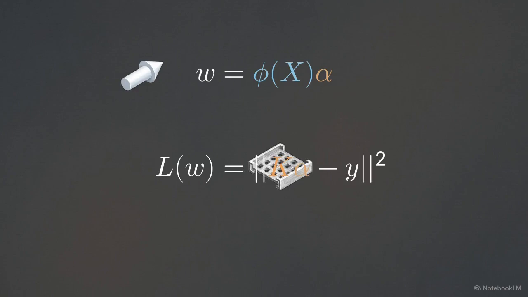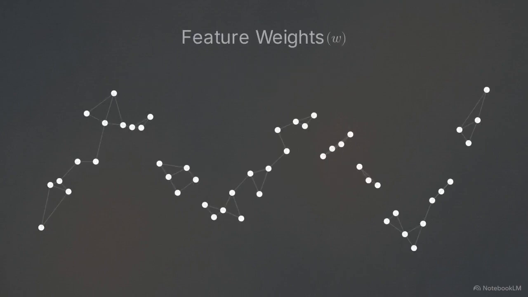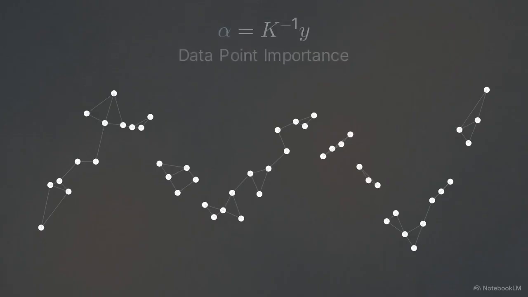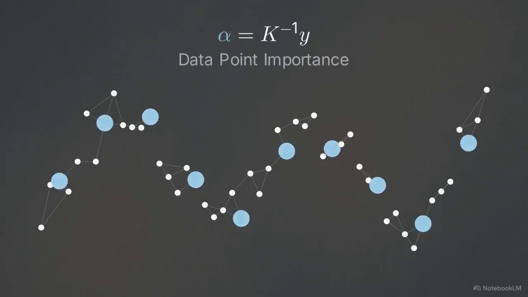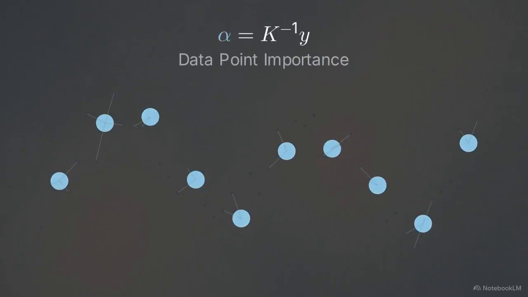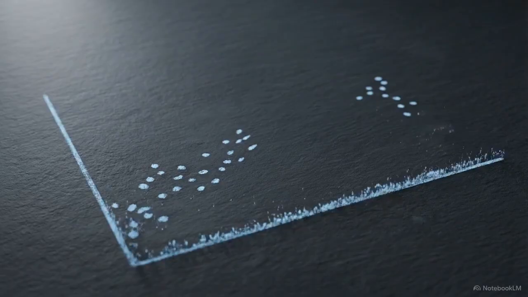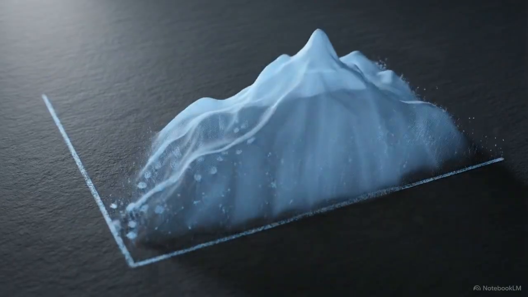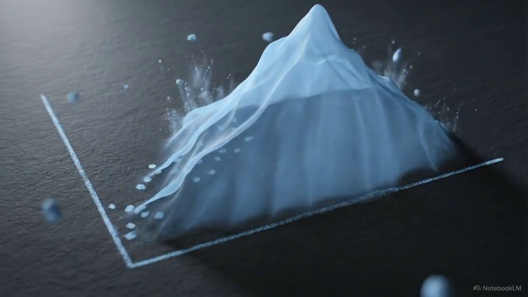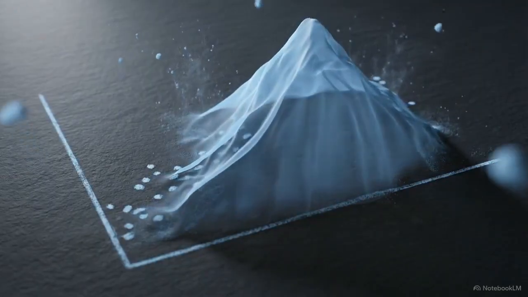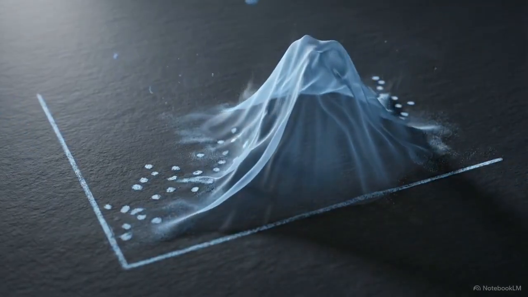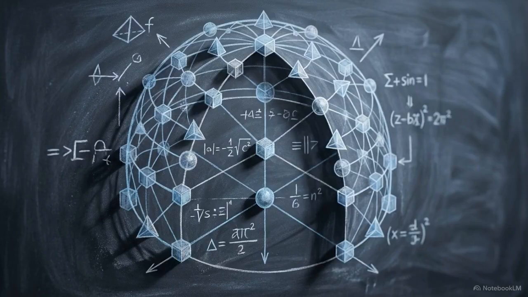This matrix bypasses the high-dimensional coordinates completely, instead computing a direct scalar value representing the similarity between any two data points. We are no longer calculating explicit feature weights. We are now optimizing alpha, a coefficient that determines the relative importance of each specific data point compared to the others in the dataset. By isolating the algebraic and geometric constraints of a simple linear function, we can map data into infinite dimensions without performing infinite calculations. Understanding linear regression yields the underlying architecture of advanced machine learning.